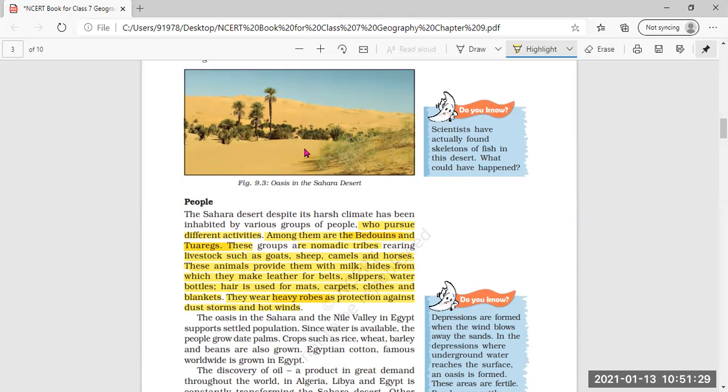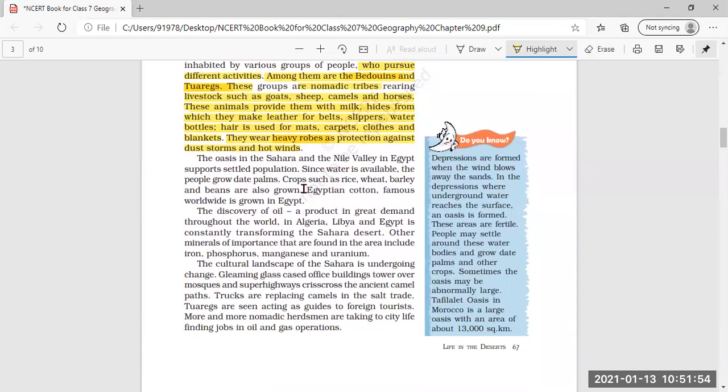Because of the change in temperature, due to very hot temperature in this particular desert area, might be all the water bodies have dried up, the water has evaporated, and that is why the skeletons of fish are found by the scientists. Because of the change in the climate, the condition has changed.